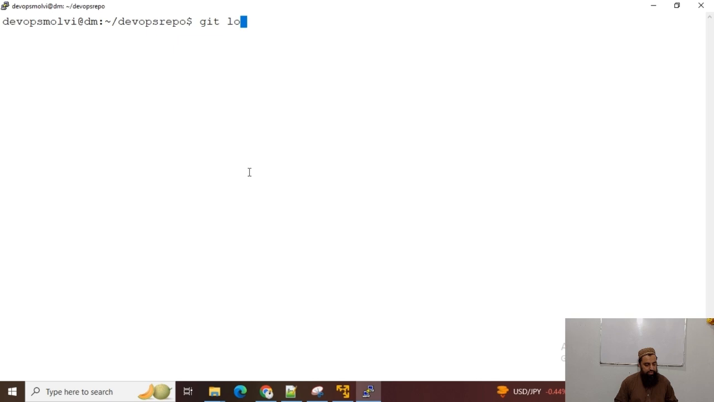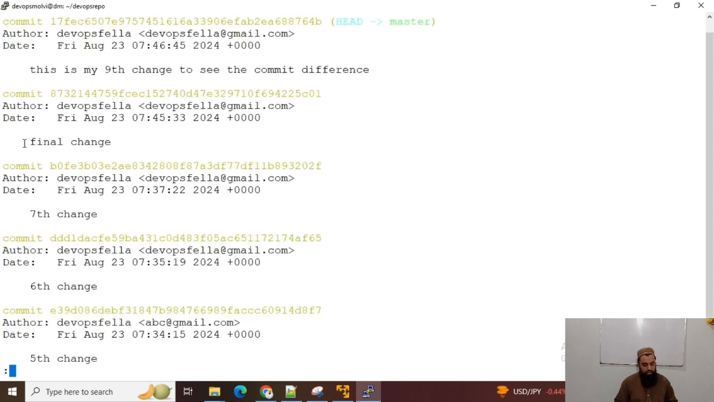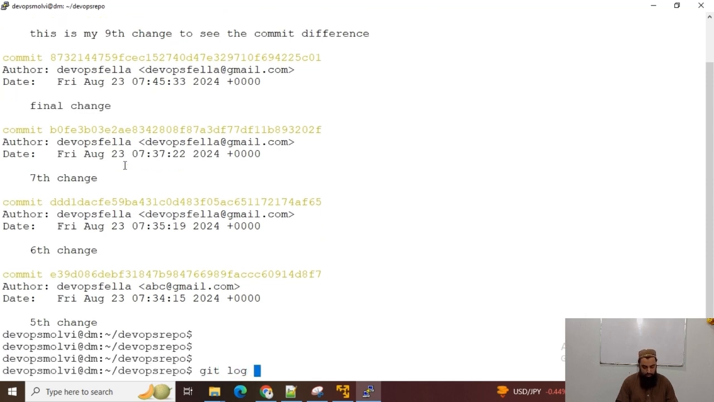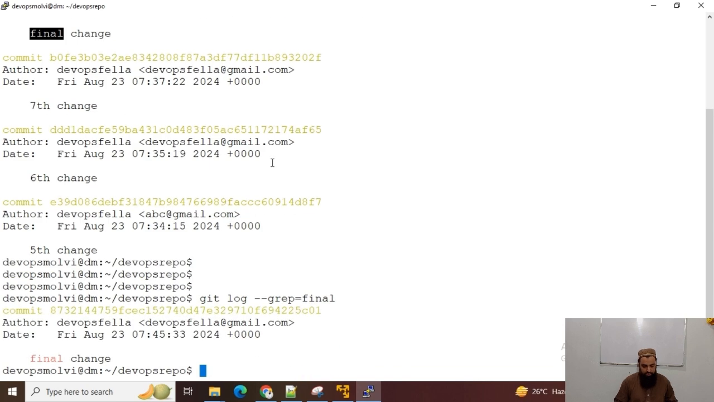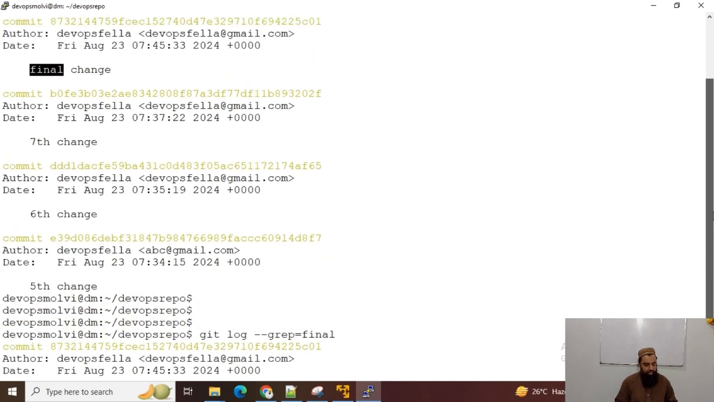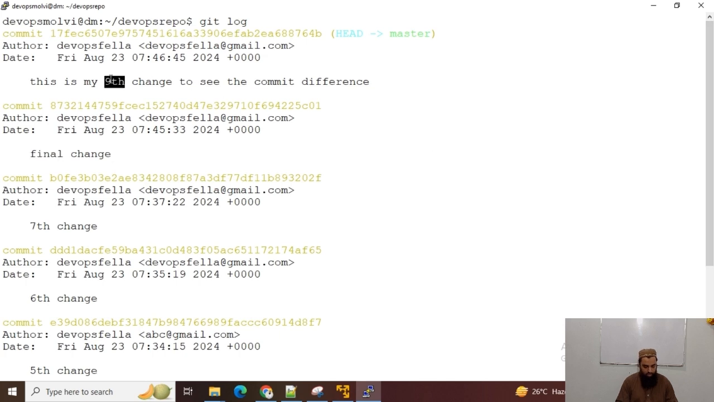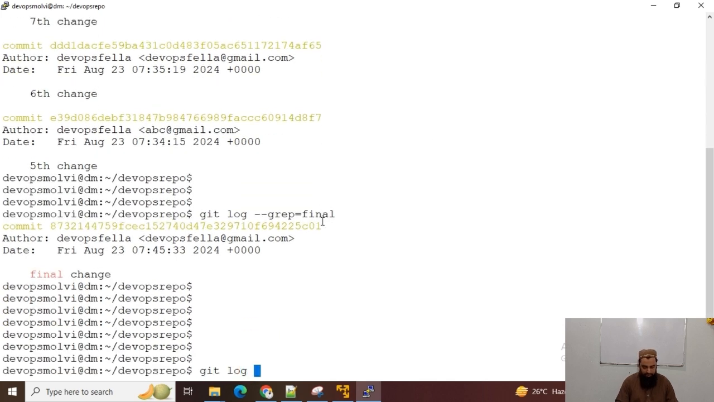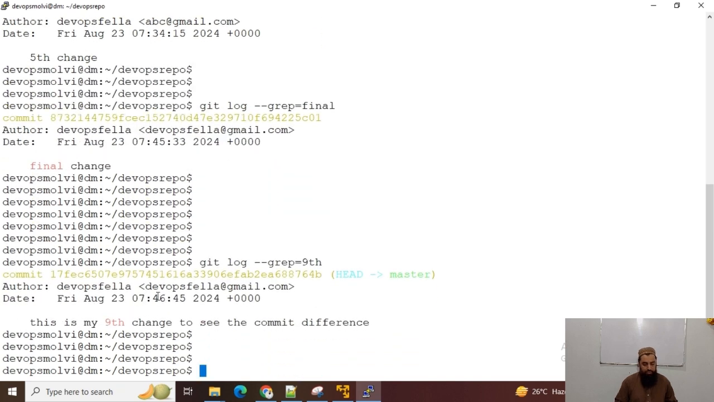If I want to find a commit by its message, then I can run the command git log --grep equal to the commit message. I do not want to paste the full message, I would just paste the first word, and now you can see the full message. For instance, if I want to grep this commit, ninth change, I will just run git log --grep=ninth, and you can see that this full commit is printed.